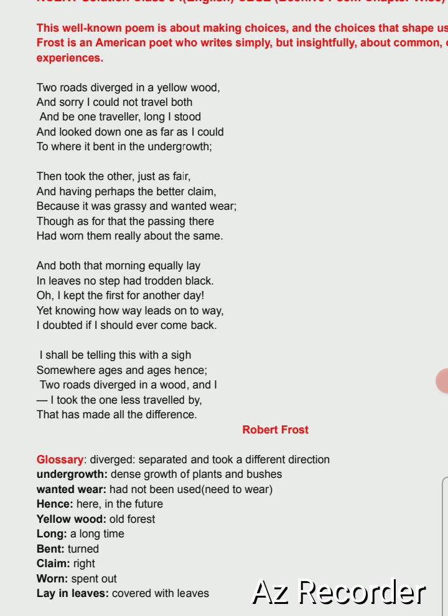He also looks down one road as far as he can see. He finds that the road has bent in the undergrowth. The undergrowth symbolizes the unknown and uncharted world. The poet finds himself in a dilemma as he can't follow what his mind wants. Total overall we can say that कि एक पुराने जंगल से जब होकर वो दो रास्ते जाते थे, उसमें दुख की बात तो ये थी, he is telling that here, "And sorry I could not travel both," यानी दुख की बात तो ये थी कि मैं दोनों पे नहीं जा सकता था, दोनों रास्तों को तय नहीं कर सकता था.